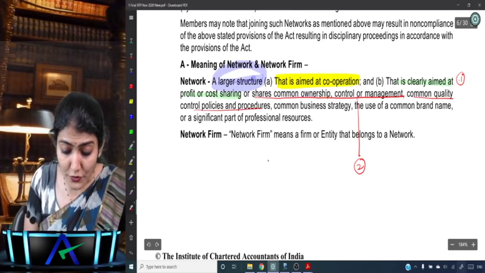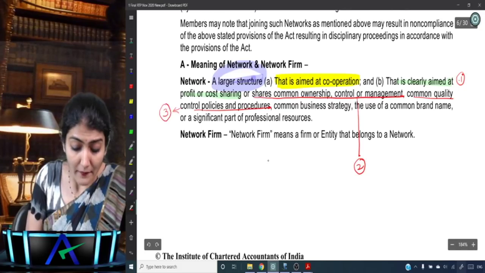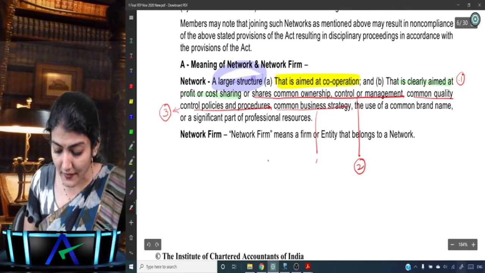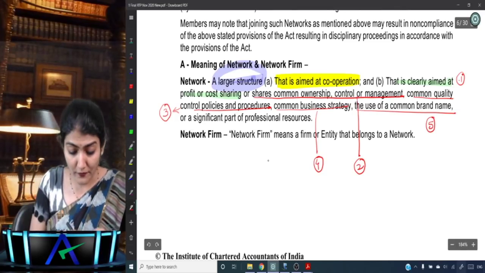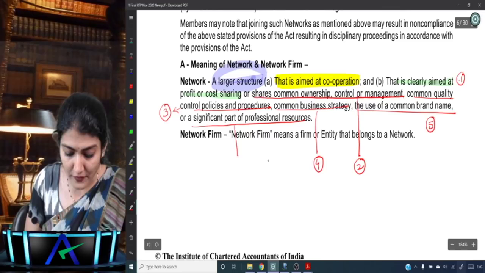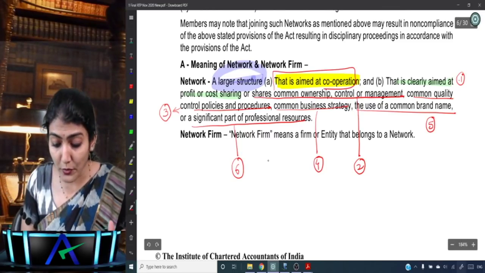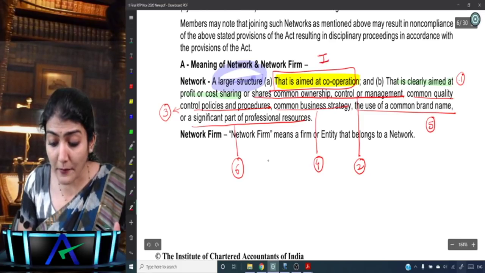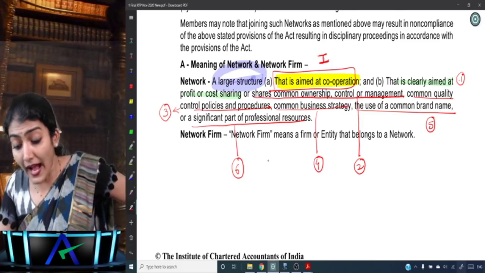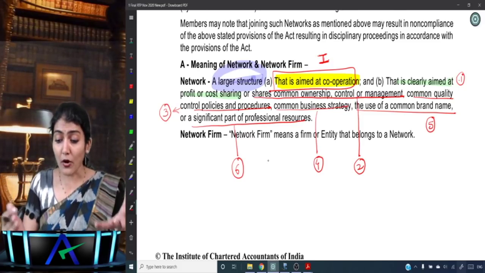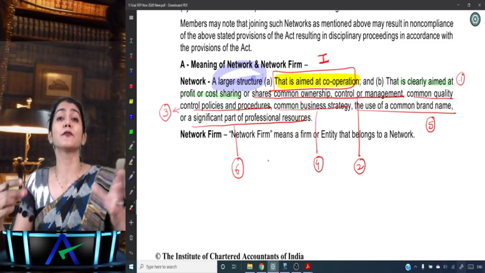Common quality control policies and procedures, say that could be point number 3. Then common business strategy, that is point number 4. Use of a common brand name, that is point number 5. Or a significant part of the professional resources, that is point number 6. And what is the one thumb rule, the golden rule? That is aimed at cooperation. And in addition to that, it could be a combination of any one of these. More than one, wonderful, but at least one of these.